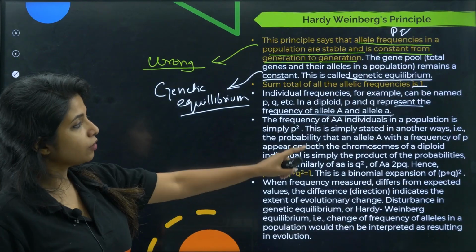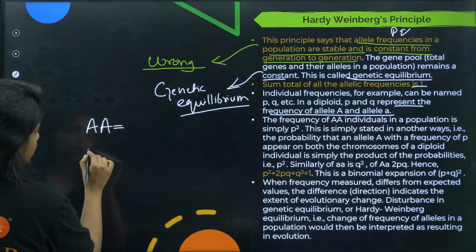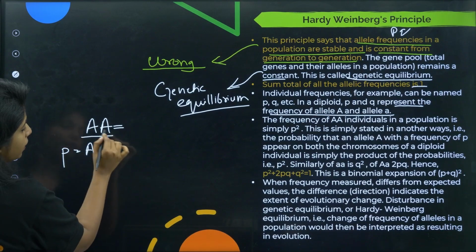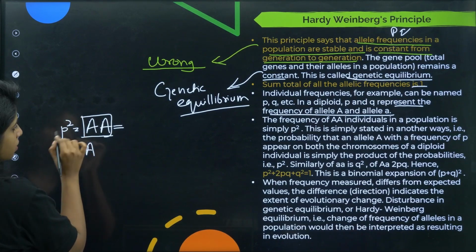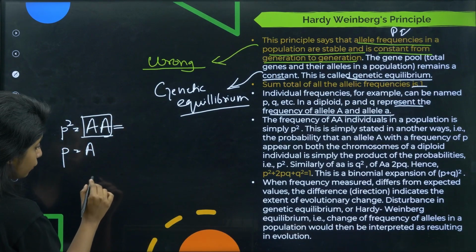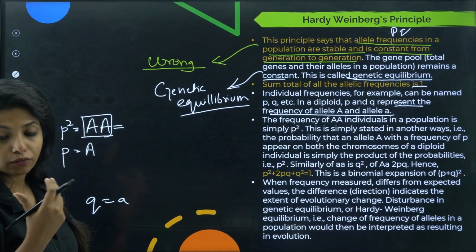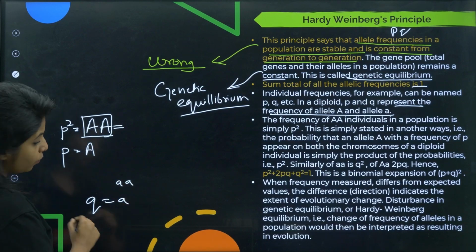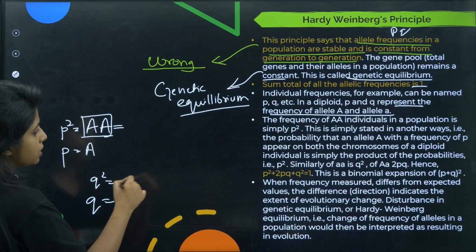Okay. Now the frequency of capital A individuals, that is homozygous individuals in a population. If for example p is denoting A, now what will denote double A? There are two A's together. Can I say p square denotes this? Now on the other hand, if q is denoting small a, the frequency of one allele, and you know that if two small a alleles come together, then what will be the frequency? It will be q square.